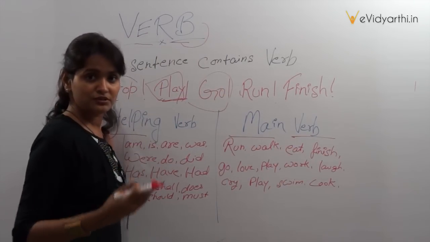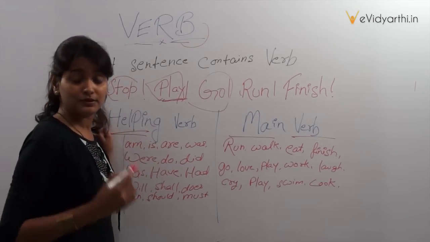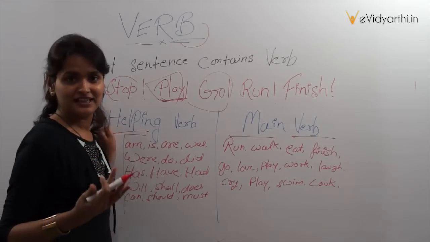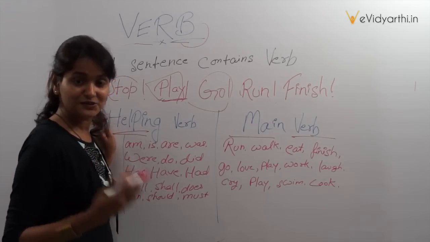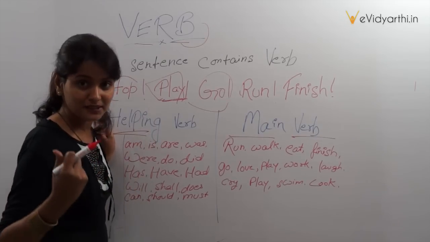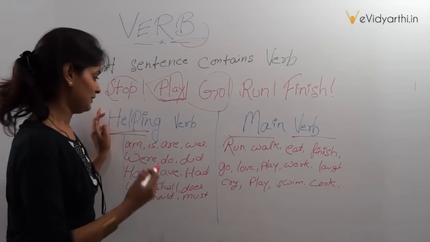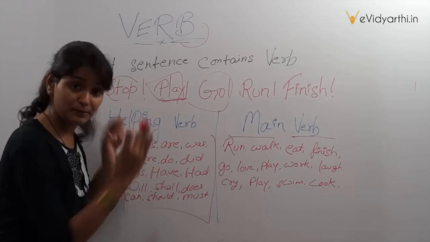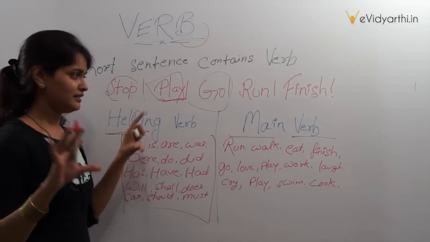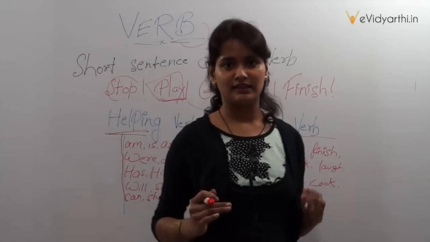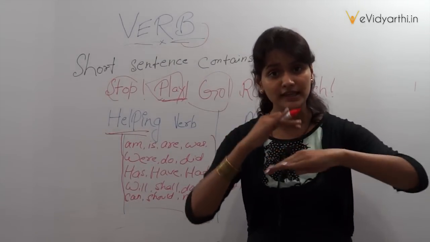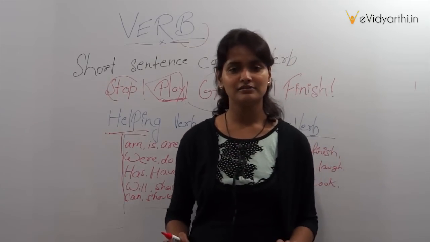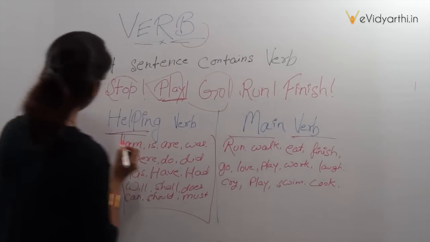Now we should come to know what exactly helping verb is all about. Okay, helping. The word is helping. Helping means what? Help means किसी की मदद करना, किसी को किसी चीज की जरूरत है आप उसे वो provide कर दो, तो that's called help. In a sentence, ये जो कुछ words हैं that I have written here are helping in a sentence to create a complete sentence. Suppose आपसे कोई स्ट्रेंजर आके मिलता है या XYZ कोई भी पर्सन आपसे आके कम्युनिकेट करता है और he speaks, he comes to you and he speaks,